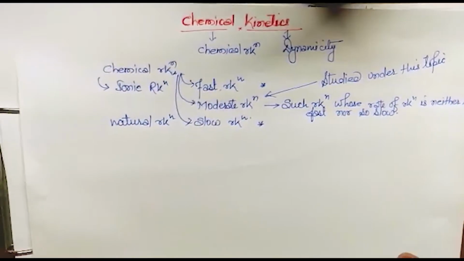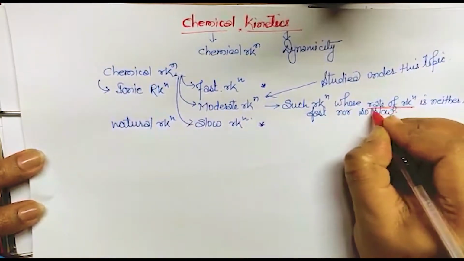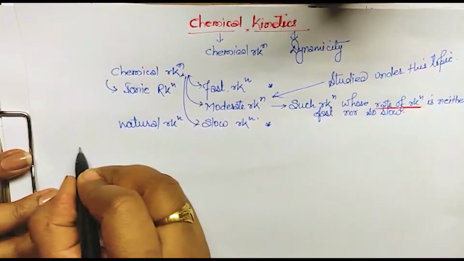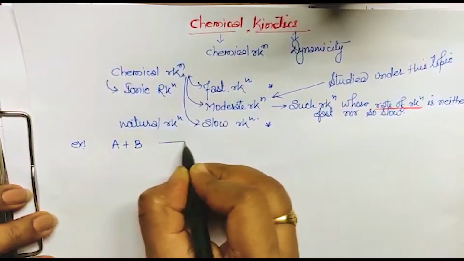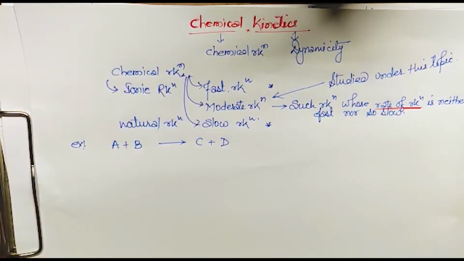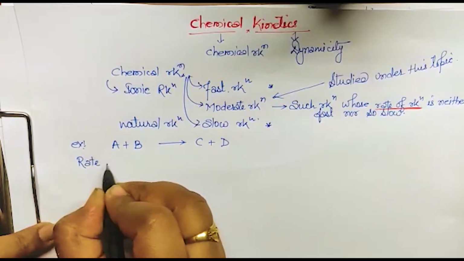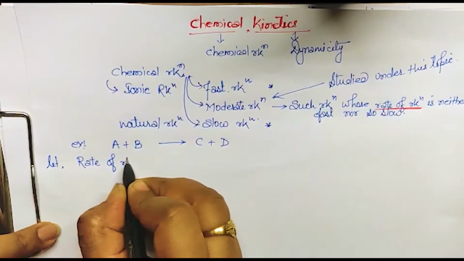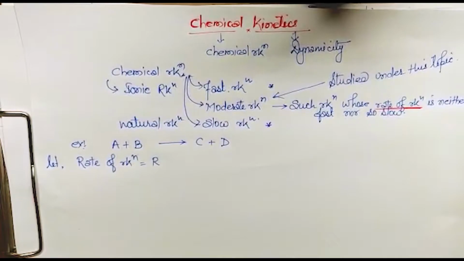So now the next thing is that here I used a word, rate of reaction. Okay, what does it mean? Suppose I'm taking the example A plus B changes into C plus D. Let the rate of reaction be denoted by R. So what is the rate of reaction?